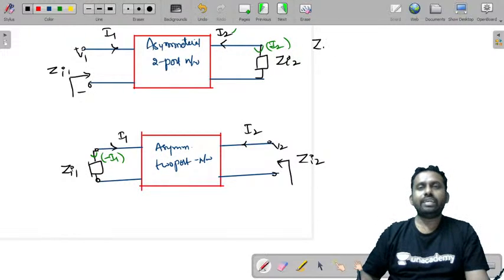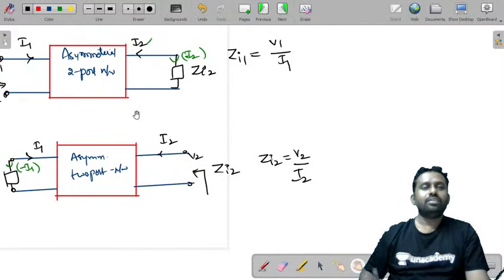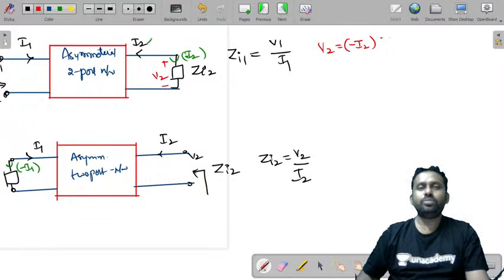So I can write things here. What is Zi1? Zi1 is the impedance measured across the first port, that is V1 by I1. Similarly, Zi2 is equal to V2 by I2. Is this clear? The voltage across this Zi2, V2, is equal to minus I2 into Zi2.